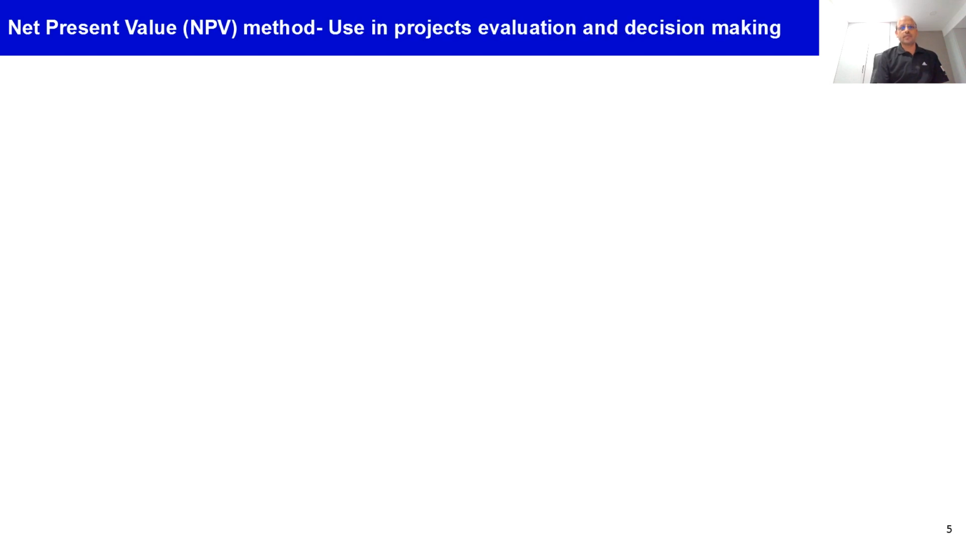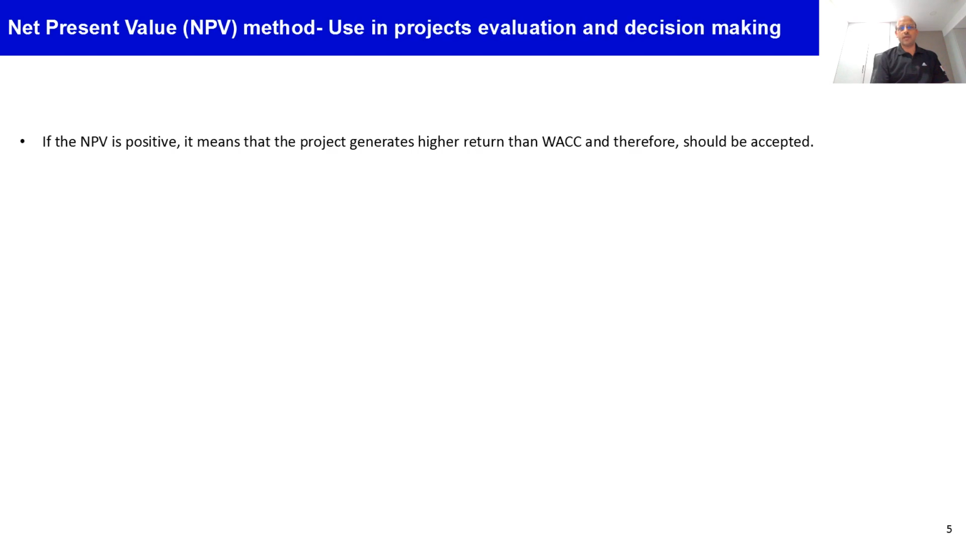So let's understand how the NPV method is used in project evaluation and why it is important for decision making. We can say if NPV is positive, that means the project is generating higher than the WACC returns, and therefore it should be accepted.